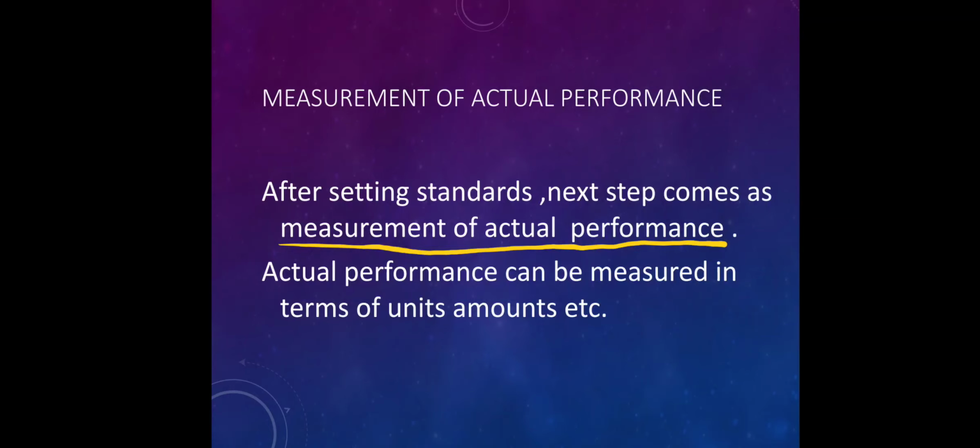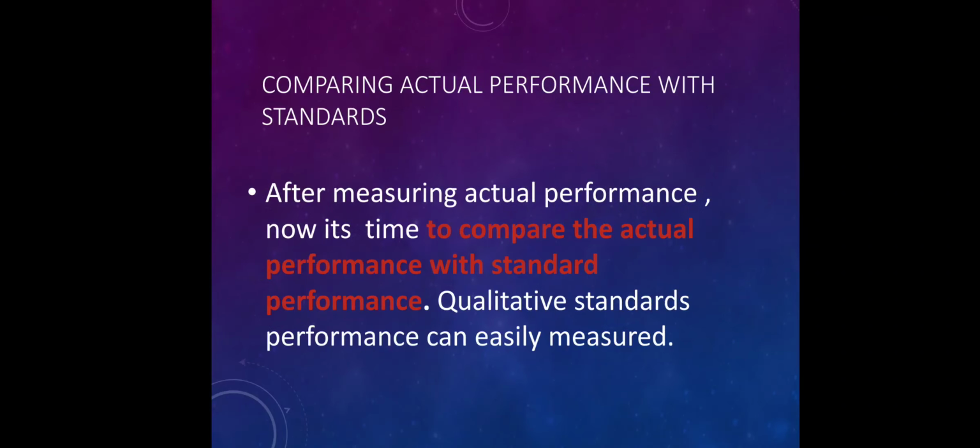But if we measure the performance in between also, then we can correct the deficiencies at that stage. So the next step in the controlling process is comparing actual performance with standards.